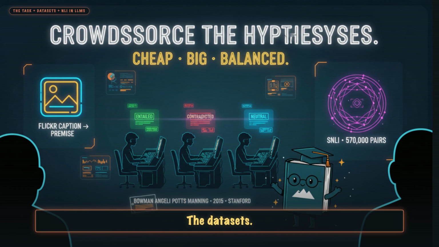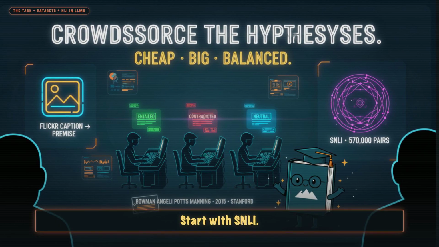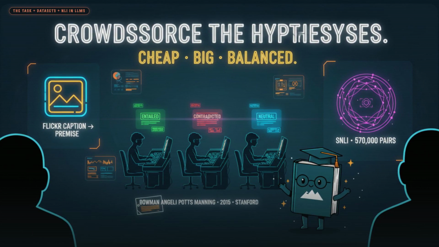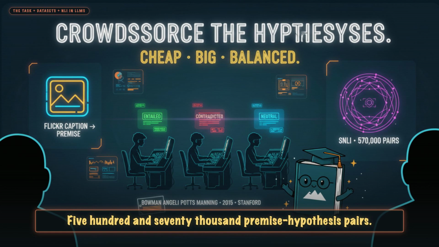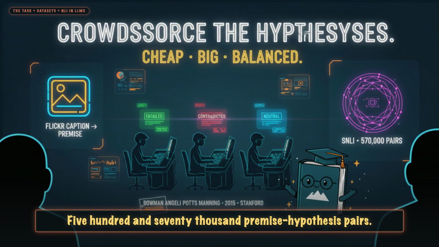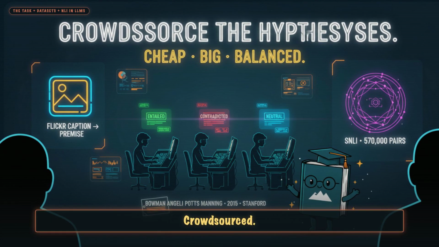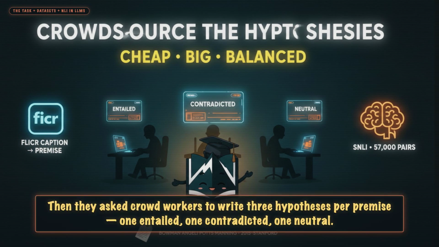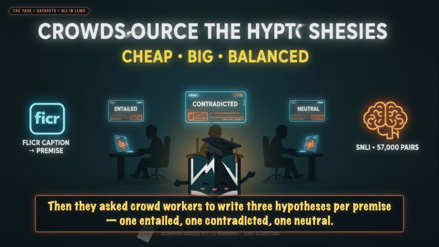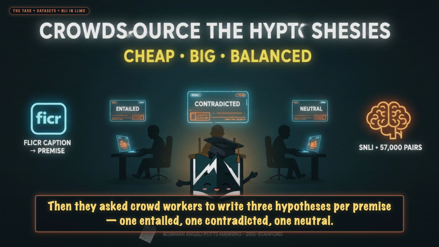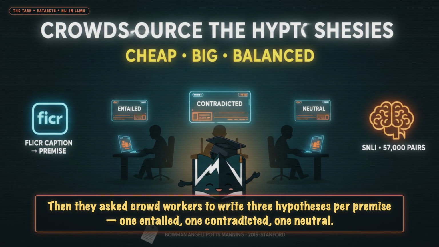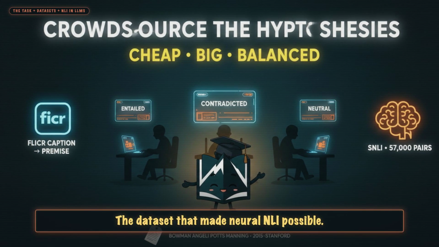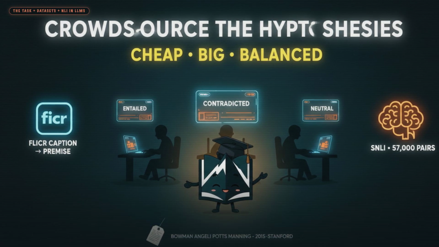Beat 2. The datasets. Start with SNLI, Bowman, Angeli, Potts, Manning 2015, Stanford Natural Language Inference, 570,000 premise hypothesis pairs, crowdsourced. How did they scale it? They took captions from Flickr photos as premises. Then they asked crowd workers to write 3 hypotheses per premise, 1 entailed, 1 contradicted, 1 neutral. Cheap, big, balanced. The dataset that made neural NLI possible.